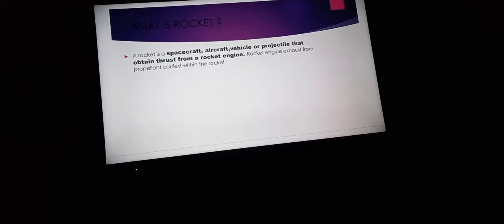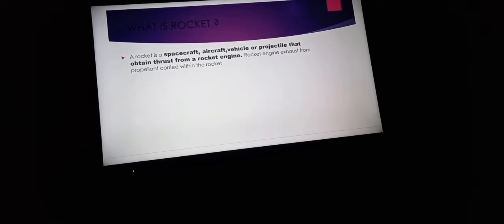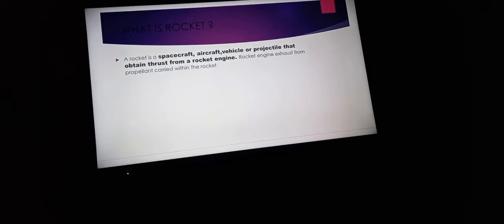It means a rocket is a spacecraft or vehicle for space which carries people, a satellite or other things, and then the exhaust is removed. So we move to our next slide.